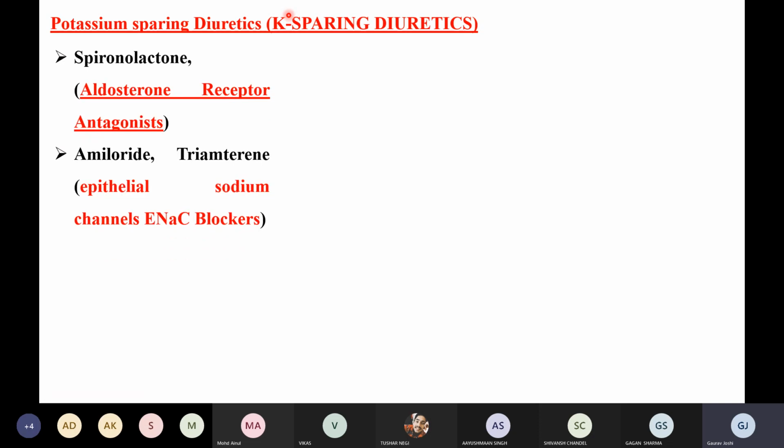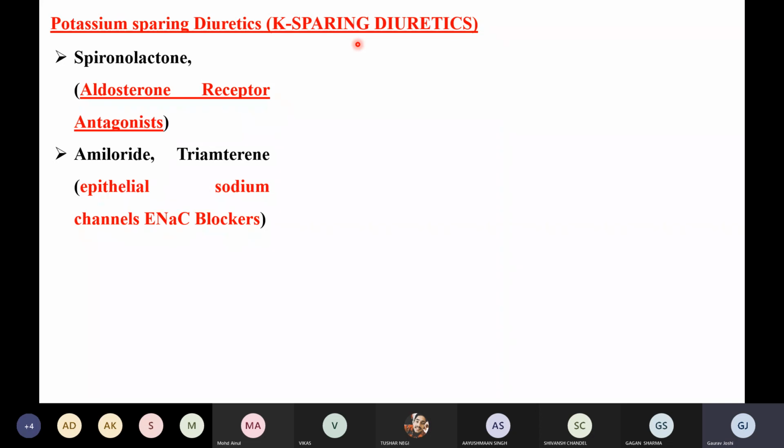So basically in your syllabus, we have 3 drugs, right? Of these, one is the aldosterone receptor antagonist, which is spironolactone, and 2 are the ENaC blockers, that is, the epithelial sodium channel blockers. We also call the epithelial sodium channel the ENaC. E means epithelial, Na is the chemical abbreviation for sodium, and C means channel blocker, right? So under the potassium sparing diuretics we have 2 categories of drugs: the aldosterone receptor antagonists, and the epithelial sodium channel blockers.